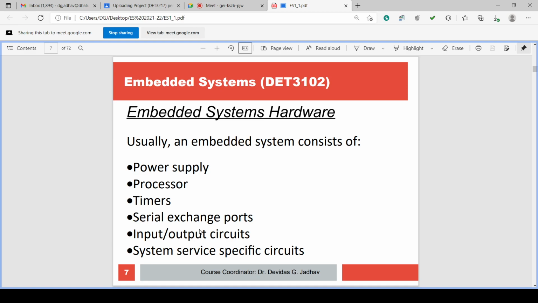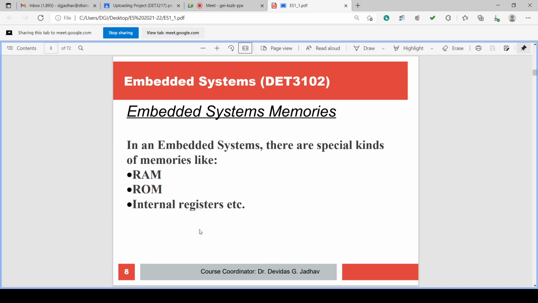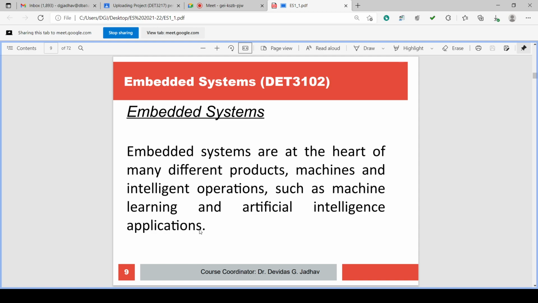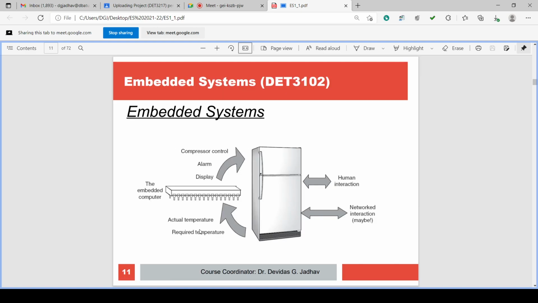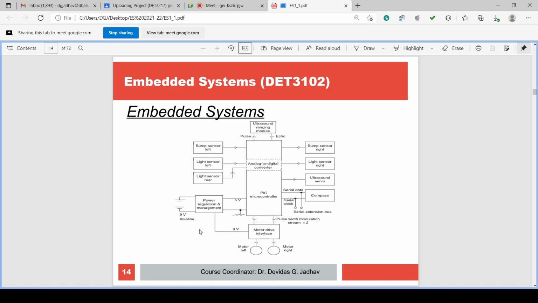An embedded system has power supplies, processor, timer, serial exchange port, input output circuit, system specific circuits, and all this. Embedded system memories are RAM, ROM, and internal registers. An embedded system is the heart of many products. For example, cars, home appliances, medical devices, interactive cars, and other equipment. So these are some of the examples.